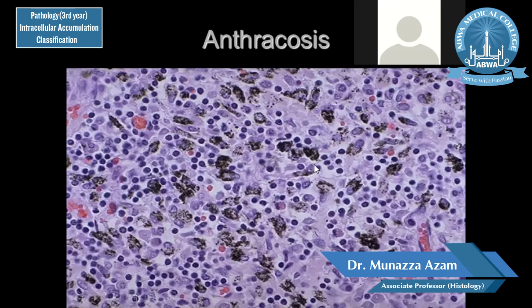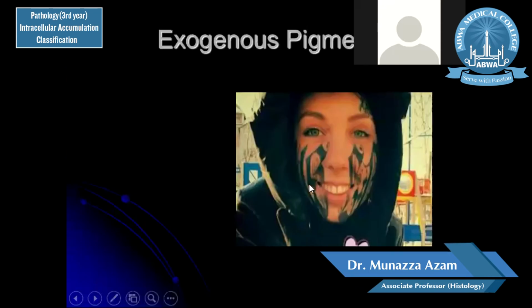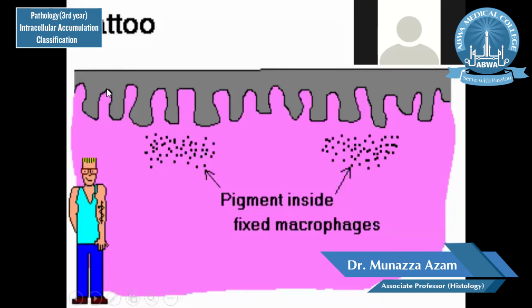Exogenous pigment can be taken up by injections. For example, in tattooing, we inject in the subcutaneous tissue different dyes, and these dyes or pigments are taken up by the macrophages, which are the local resident part of that area. And these are the permanent residents of the skin, and they stay fixed, and so these dyes stay and the tattoo does not disturb, but it becomes a permanent part of the body. So by injections, we take up different pigments for tattooing.